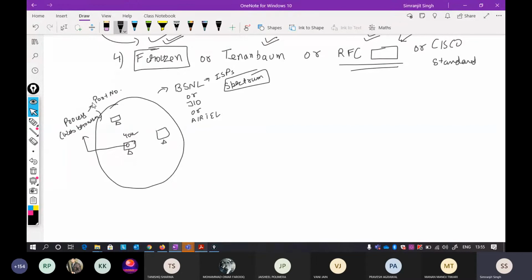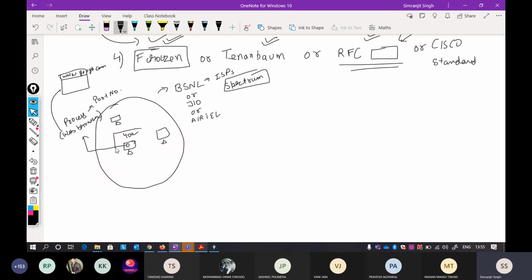Okay, so this process has something called a port number. Now, when you open a browser, suppose this is your web browser, and you write here www dot, anything like google.com. Okay, so when you write google.com, what happens here? You are here.